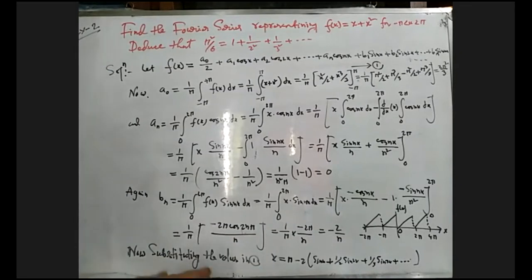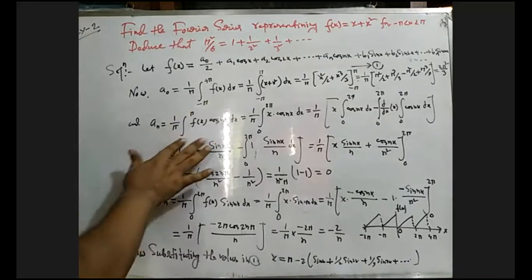Now what will be a n? Same formula, but the function will be changed.